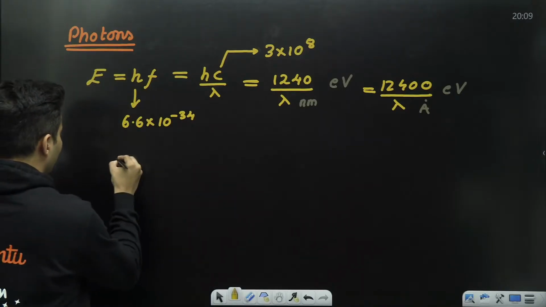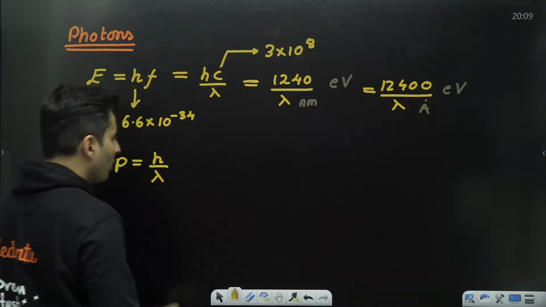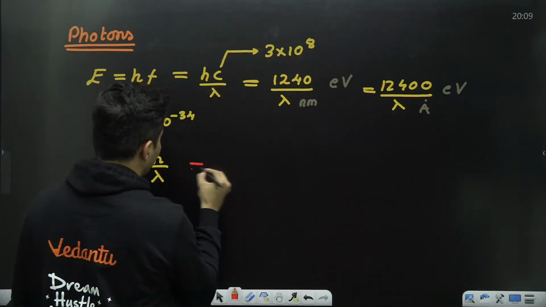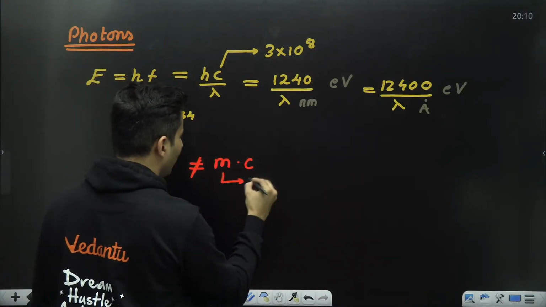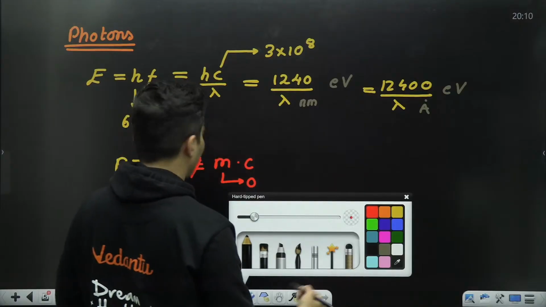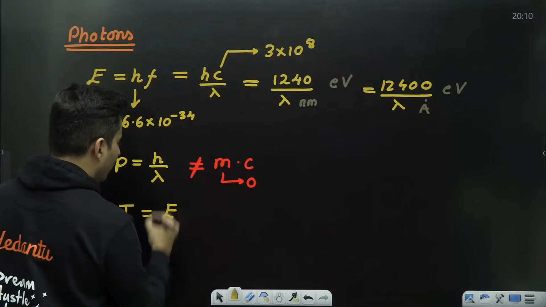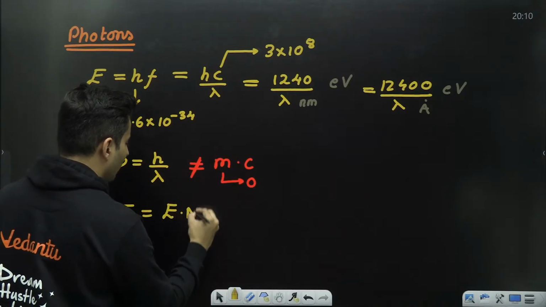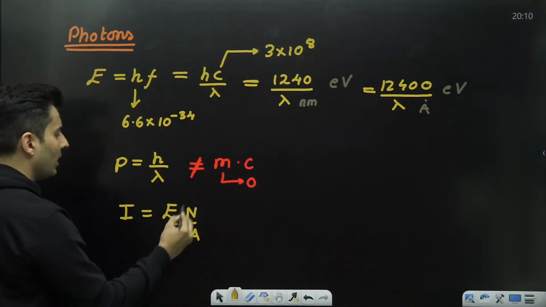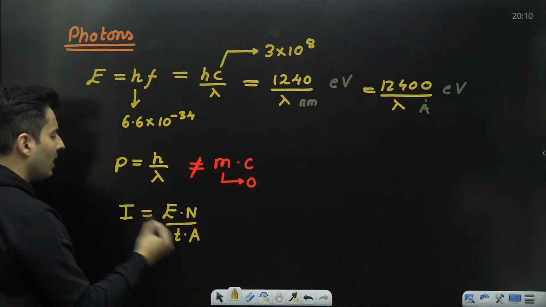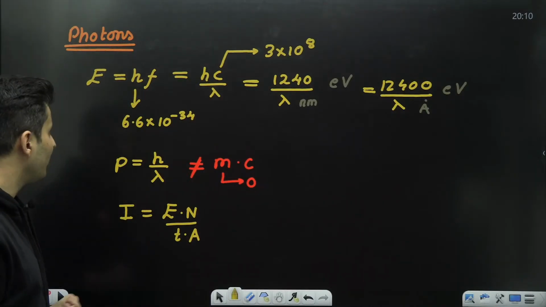Then momentum is nothing but h by lambda. Also remember, you cannot write momentum as mass into velocity. This is not correct because the mass of a photon is absolutely zero. Next is the intensity formula. Intensity is the energy of the photon into the number of photons per unit time, divided by area. That is basically the intensity of that particular light beam.